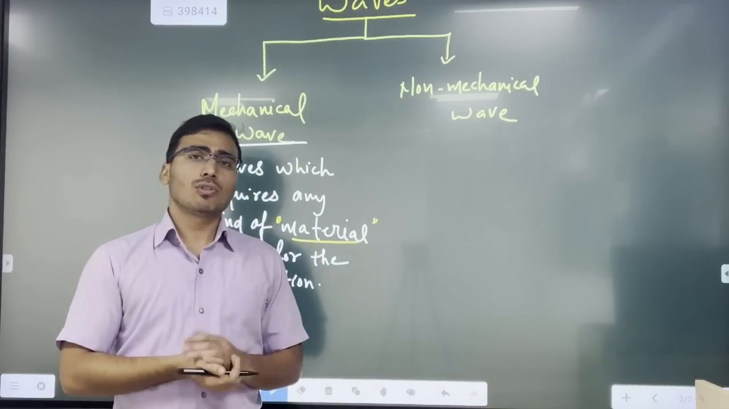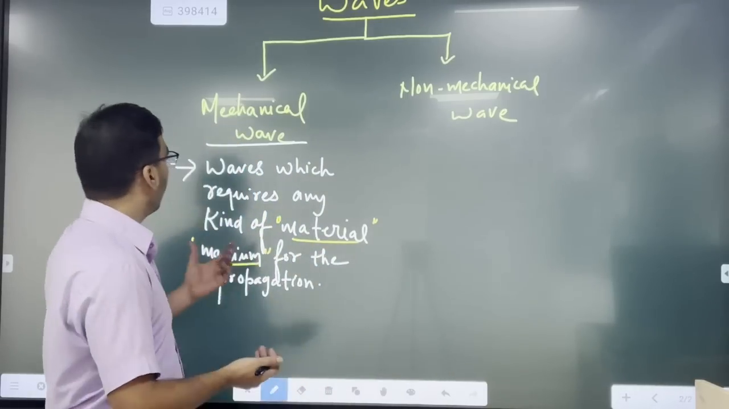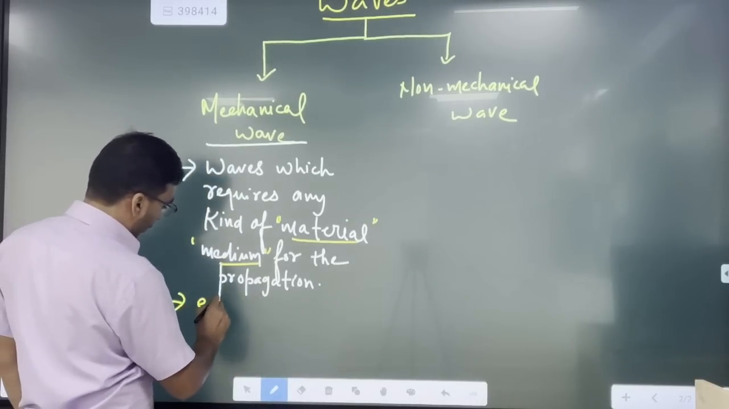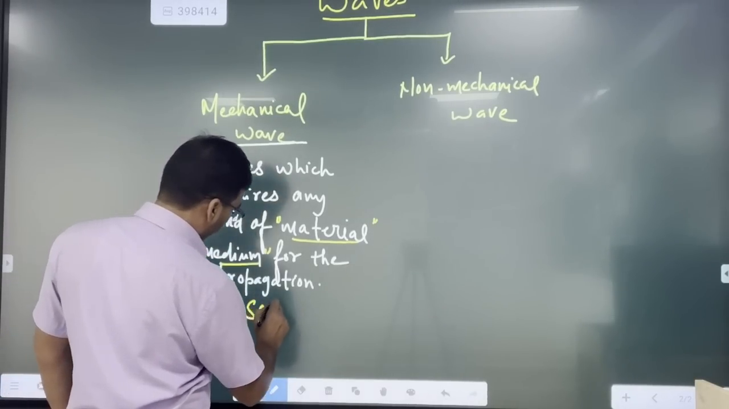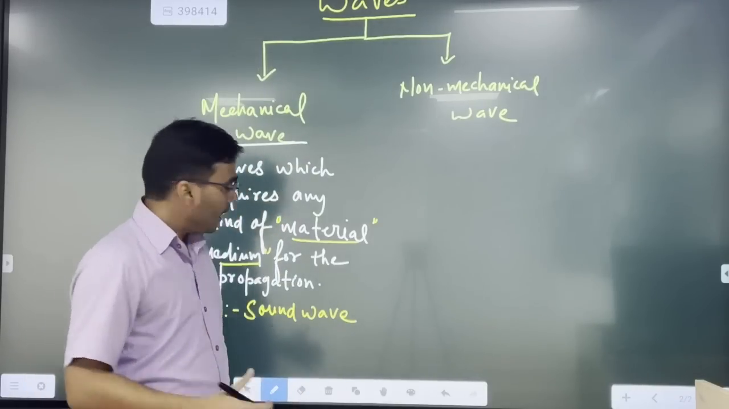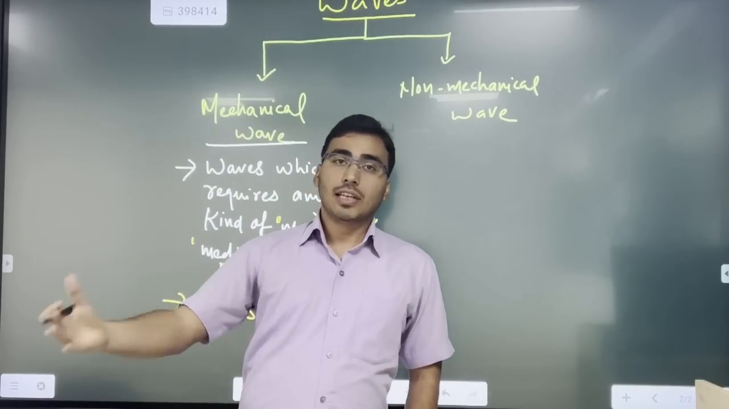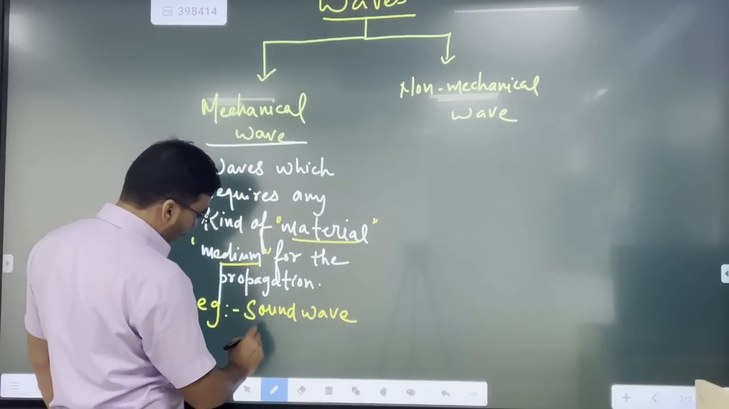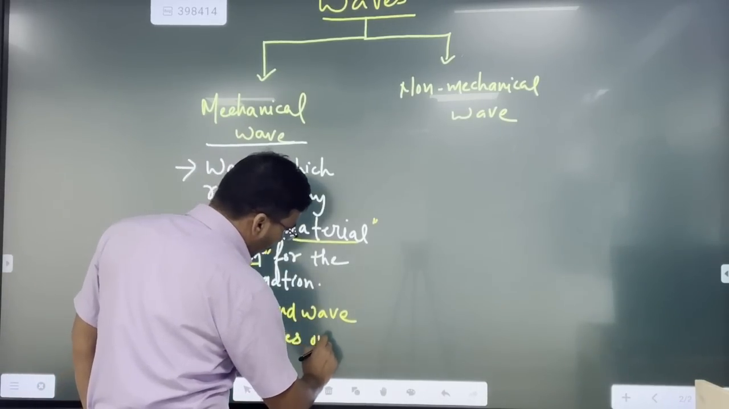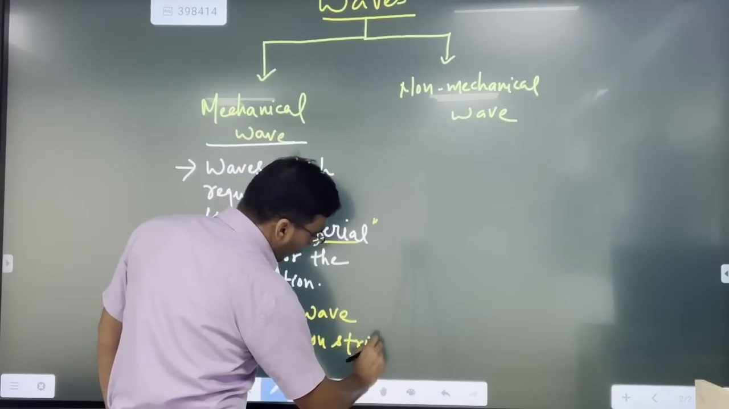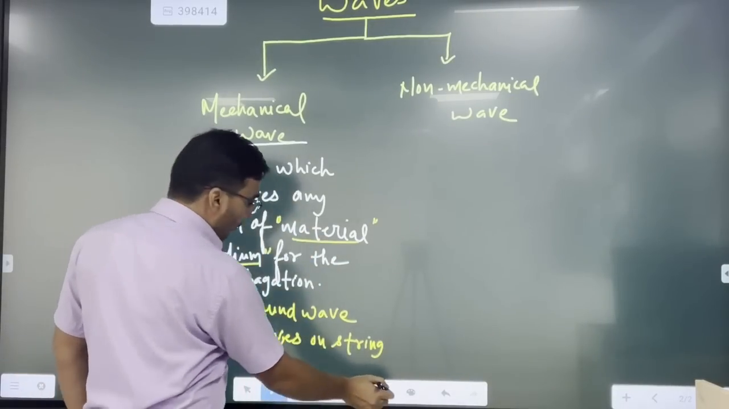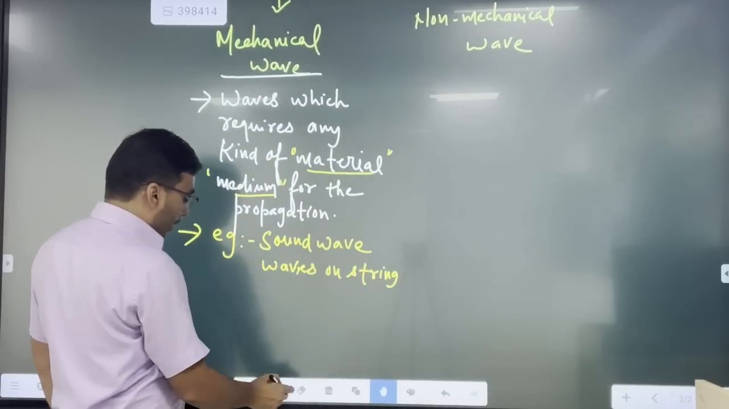What would be the example? There are various examples of the mechanical wave. Example, like we have sound wave. Sound wave requires material for its propagation, and that material medium may be solid, liquid, gas, right? Second, maybe waves on a string, understood? The wave that forms on a string is also an example of a mechanical wave, because that requires some material medium.